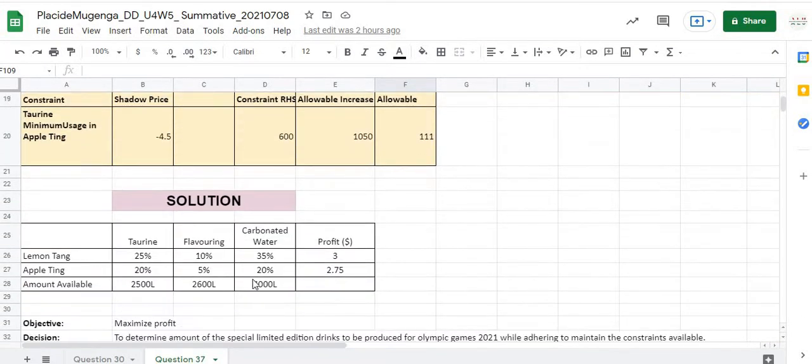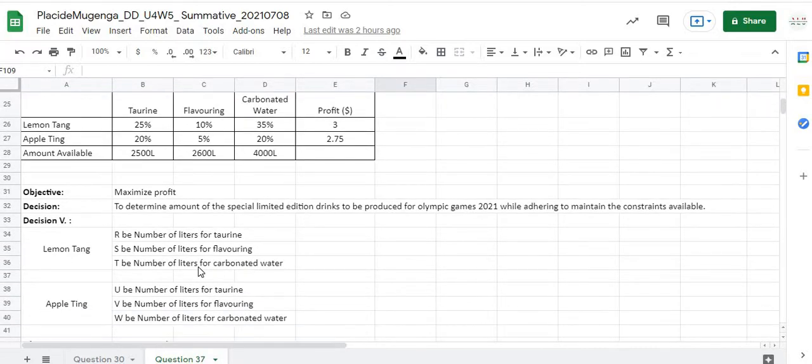Here is the summary of the question. I will start by determining the objective, which is to maximize the profit, and the decision, which is to determine the amount of special limited edition drinks to be produced for the Olympic Games 2021 while adhering to the constraints available.